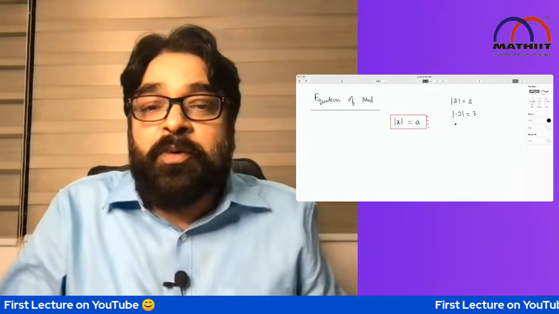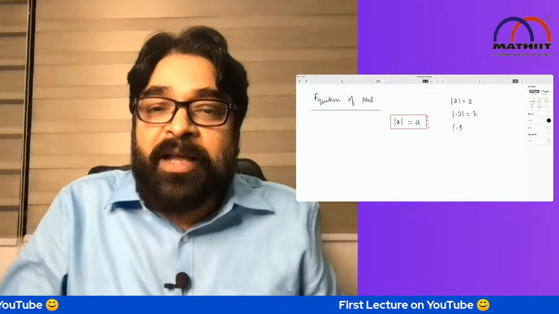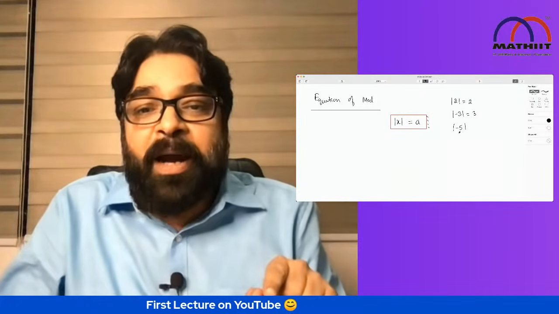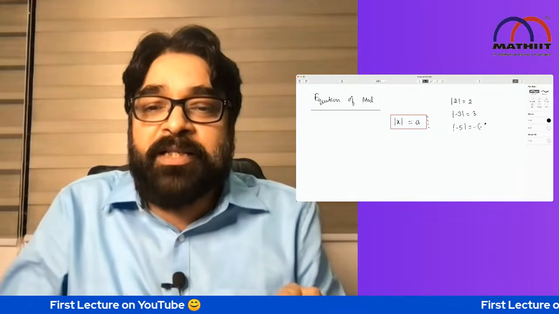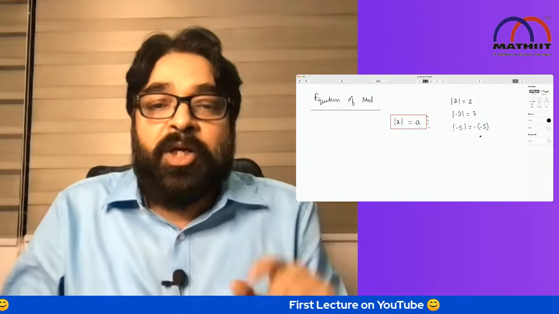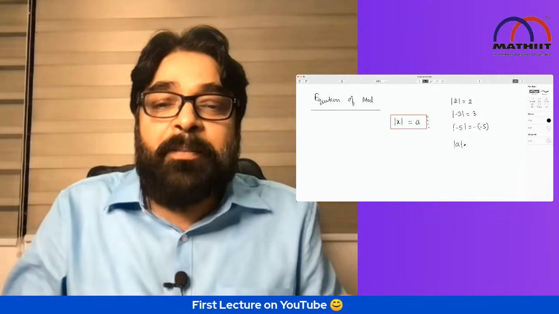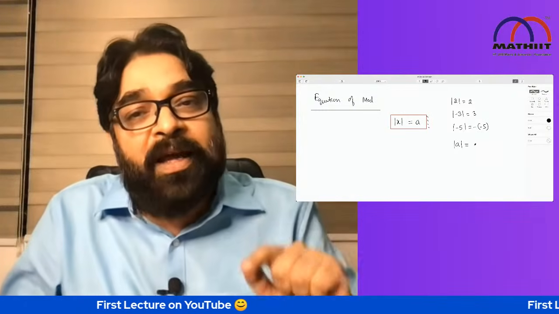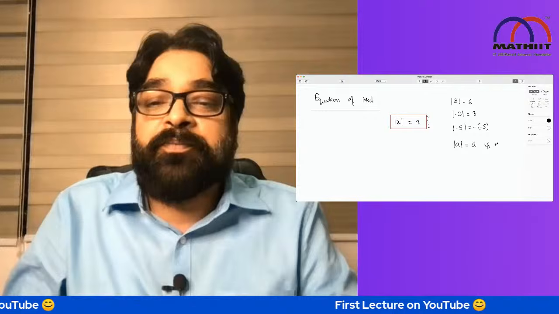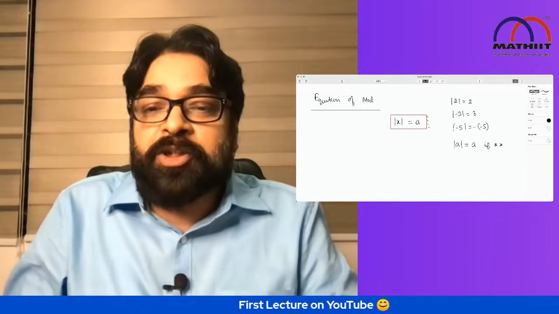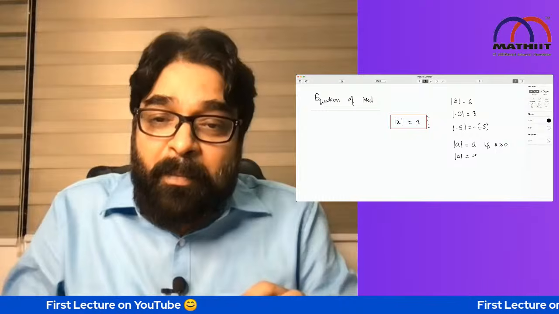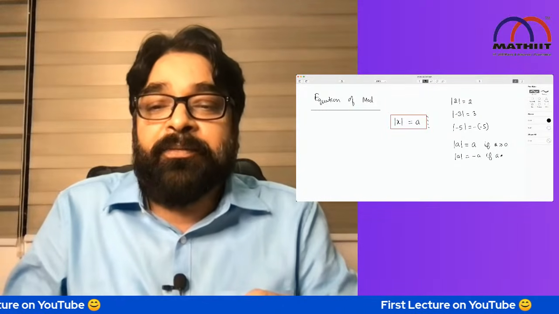But if I ask you, what is the mod of minus 5 in terms of minus 5? Listen to me carefully. In terms of minus 5, you will say minus of minus 5, and this value has to be 5. So this way, the mod a value will be a only if a is positive, and mod a we can write as minus a if a is negative.